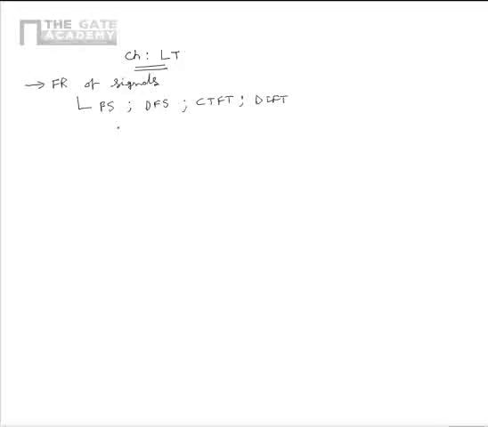Out of these four frequency representations, we know that Fourier series and CTFT are for continuous time signals.